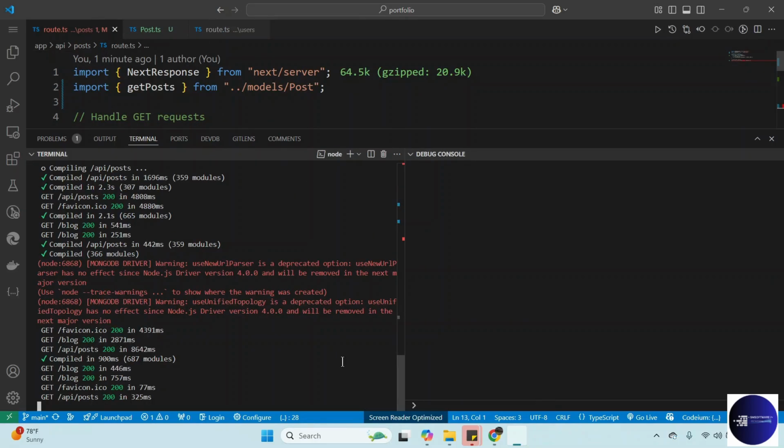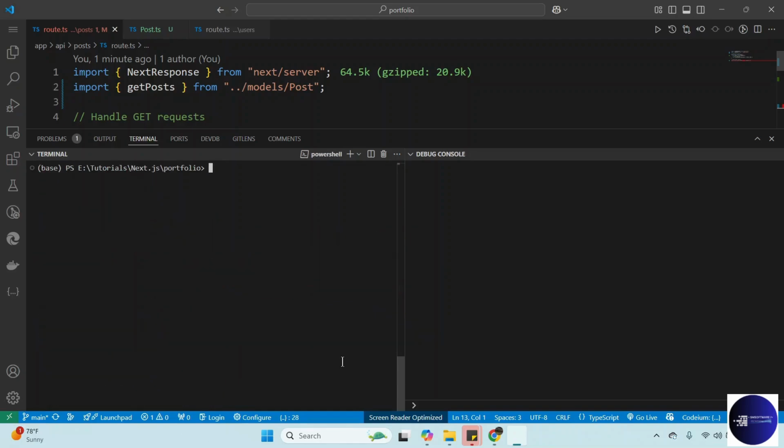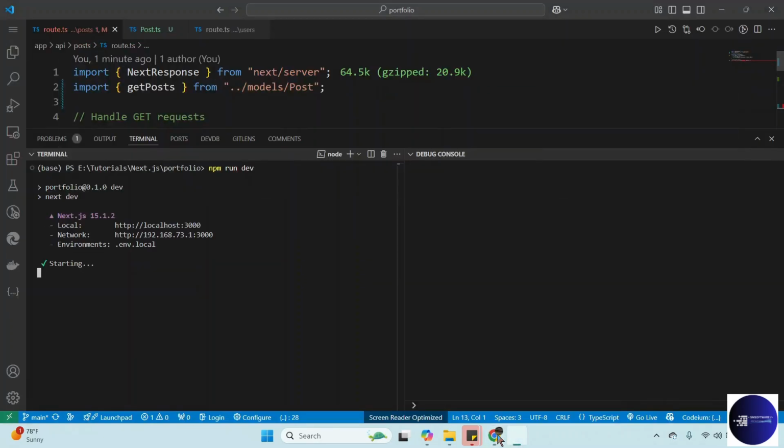So to confirm it, you can actually just stop the server, clear this one, and then run the server again. Just give it a second. Starting up the server.